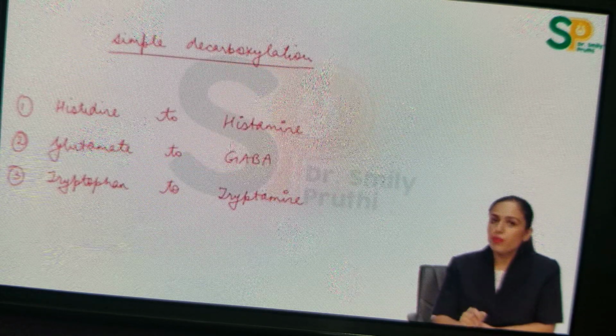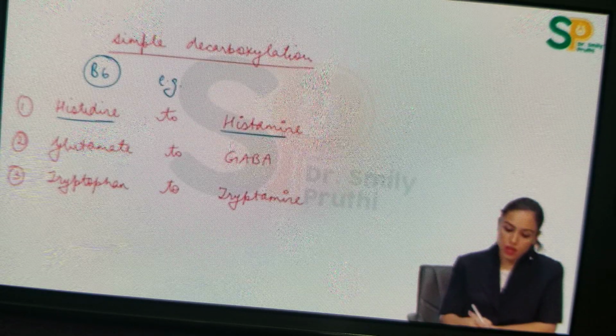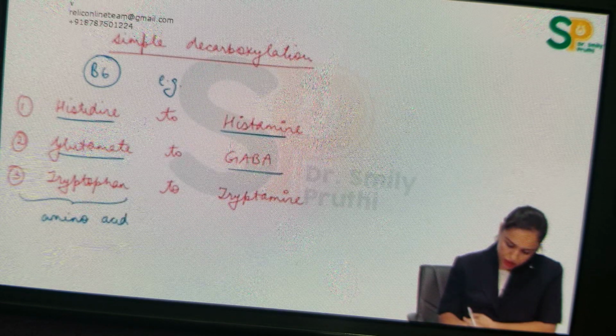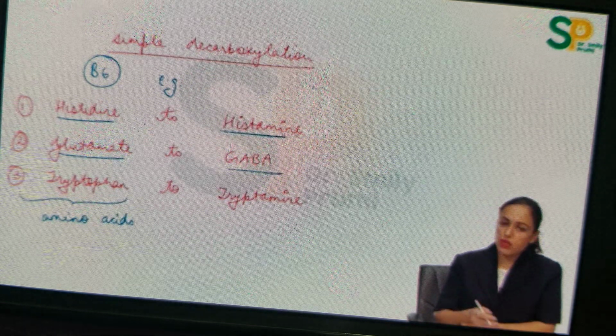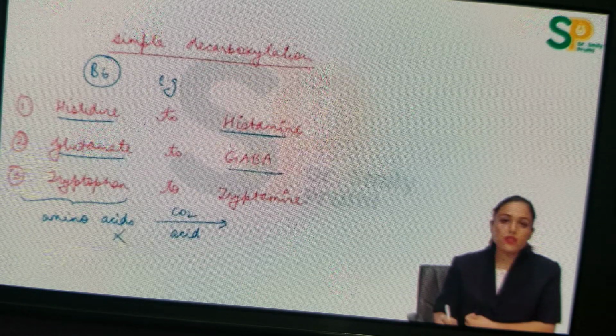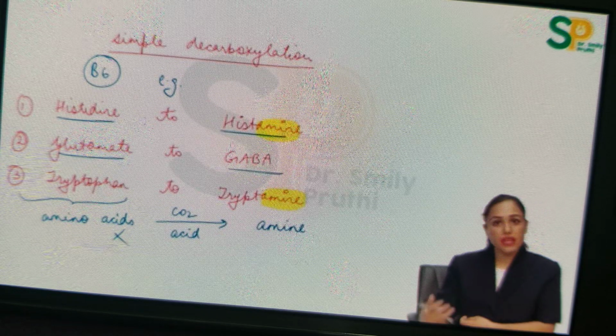Now let's see examples of simple decarboxylation. Simple decarboxylation reactions require vitamin B6. Examples are histidine to histamine, glutamate to GABA, tryptophan to tryptamine. And note here that all these are amino acids. Histidine, glutamate, tryptophan, all these are amino acids. Now from amino acids we are removing carbon dioxide, which means we are removing acid. So from an amino acid, when the acid is removed, we are left with an amine. That's why the names histamine, tryptamine, amine is left here, right?